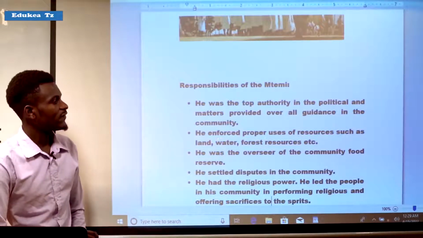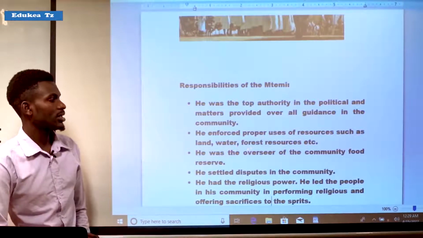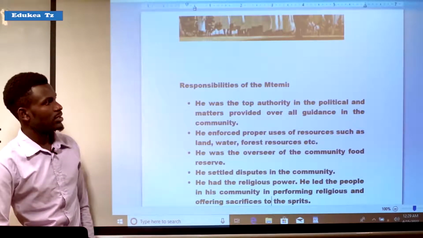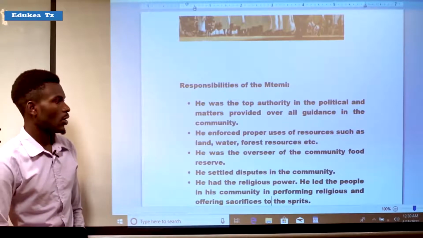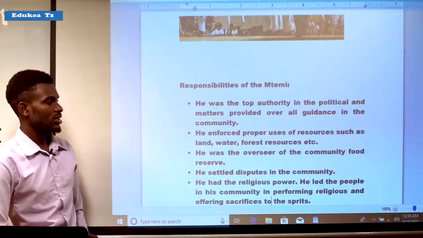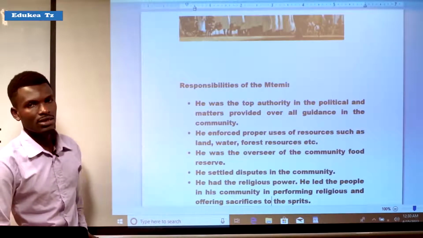Another, he enforced the proper uses of resources such as land, water, and forest resources, etc. It means that the Ntemi was there to enforce proper uses of the resources that were available in the society or community, such as land, water, forest resources, etc.